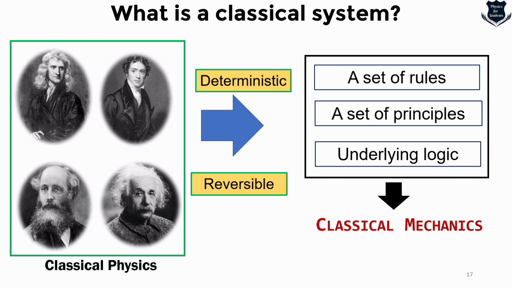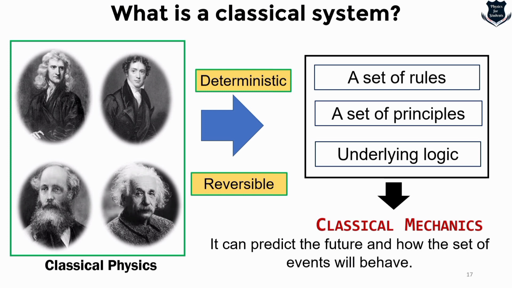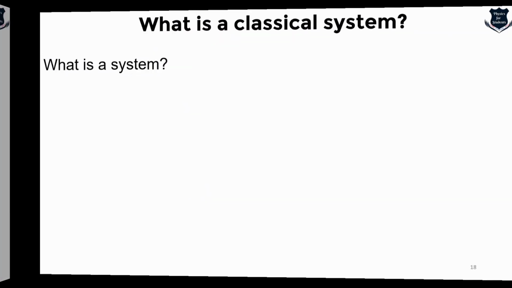I will explain, don't worry, what I mean by reversible, but these are all deterministic and reversible, and it can predict the future and how the set of events will behave. That means given a set of conditions, classical mechanics or a classical system would be able to predict how the next few events would be. I would like to demonstrate what is a classical system with a very simple example.